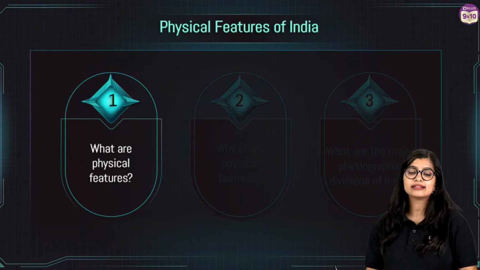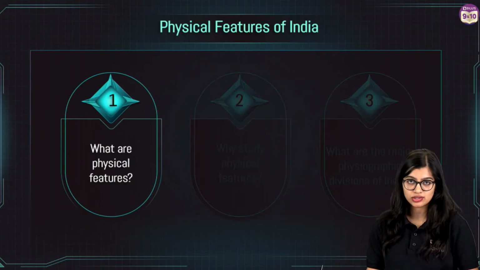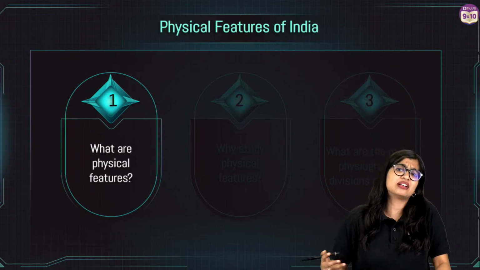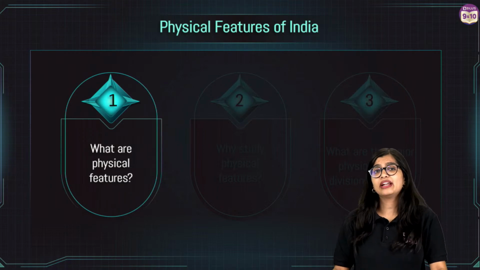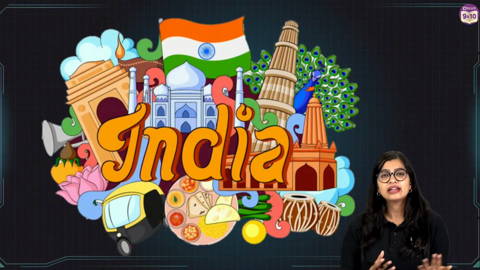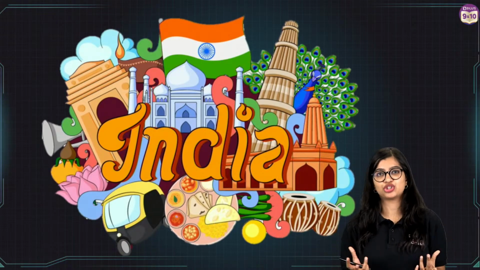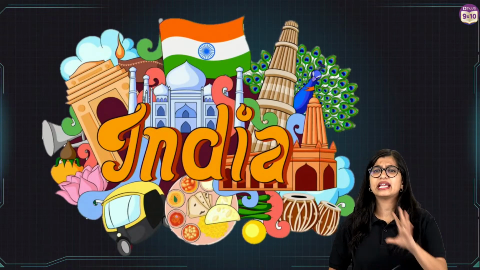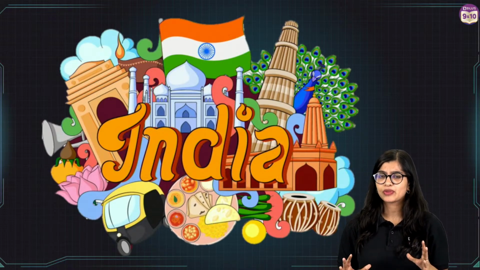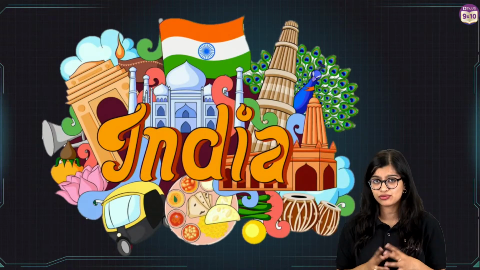So let's start with understanding what are the physical features. Now, when we talk about physical features, right, and especially when we're talking about physical features of India, when you talk about India, what do we always read? India is a melting pot, right? India is a melting pot of culture. Different parts of the country is different from each other, right? Right now, whoever is watching this video, I am sure you are watching it from some part of the country.